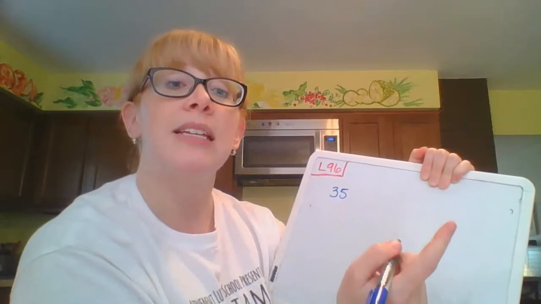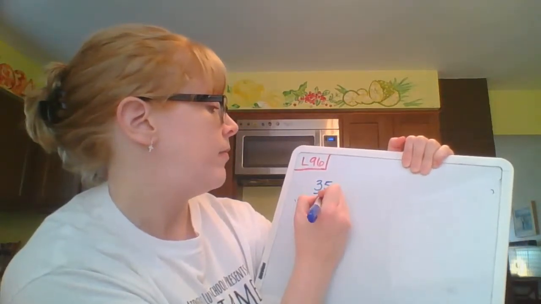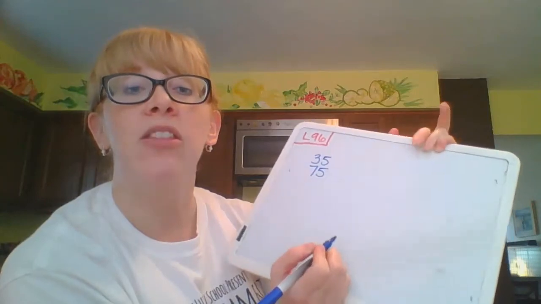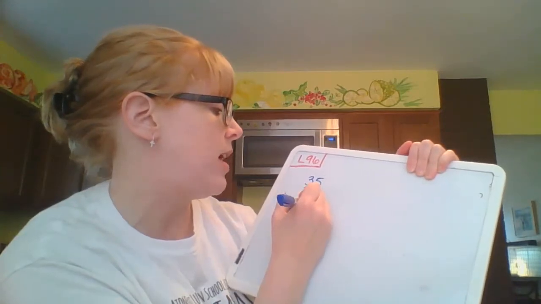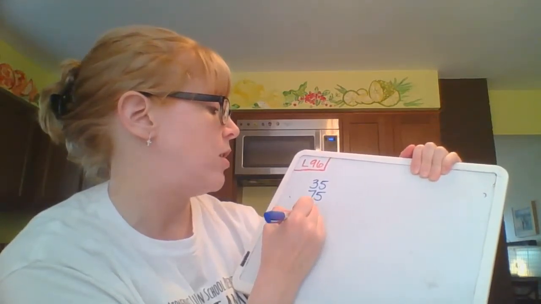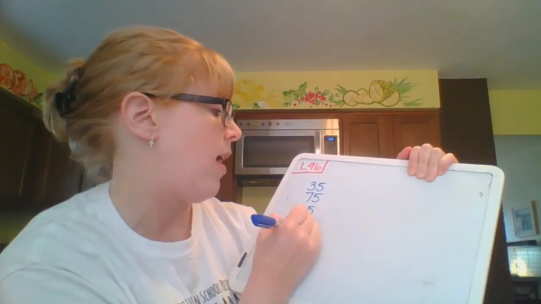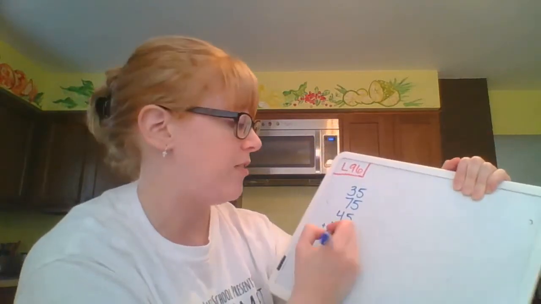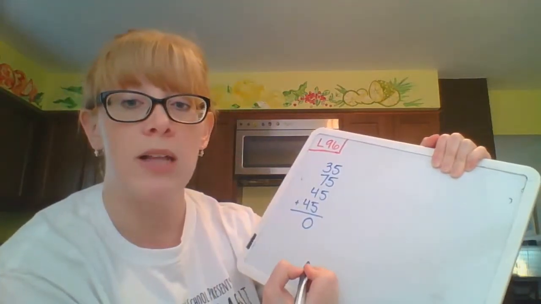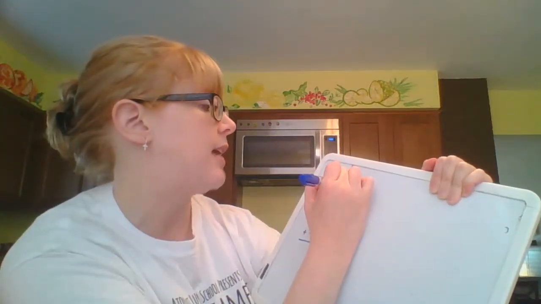So on the first day, he read 35 pages. And they line this up vertically on your worksheet, so I'm going to do it vertically on the whiteboard. The second day, he read 75. And then on the third and the fourth day each, he read 45. So he read 45 on day 3, 45 on day 4. So the first thing I'm going to do is add that all up. 5 plus 5 plus 5 plus 5. There's some repeated addition for you. 5 times 4 is 20. 0 goes in my ones column. 2 gets carried over to the tens column.